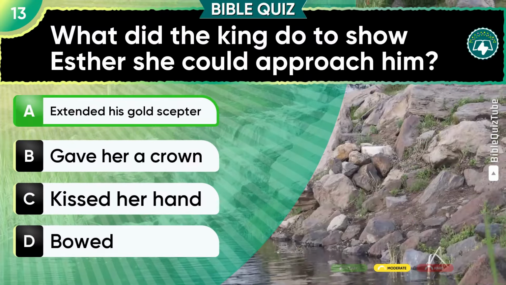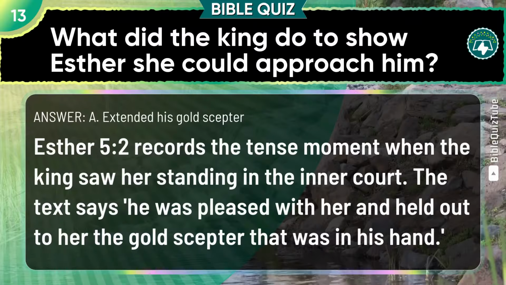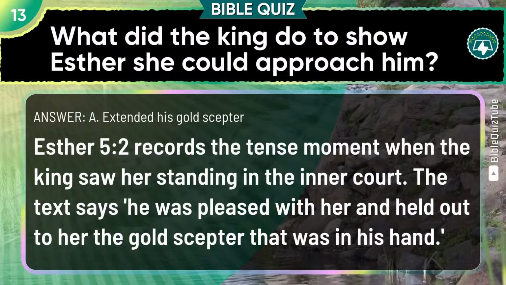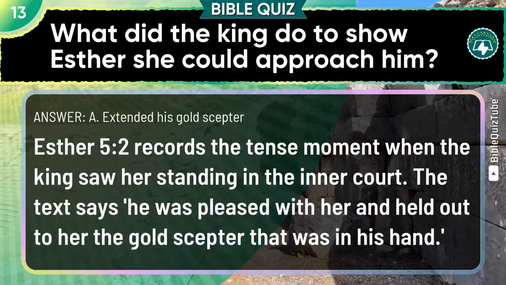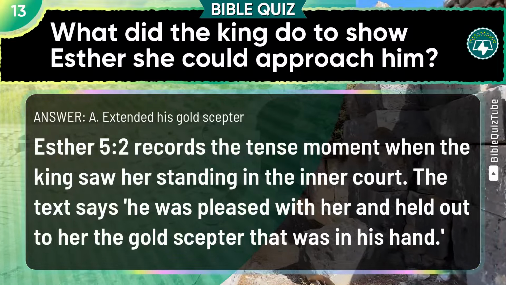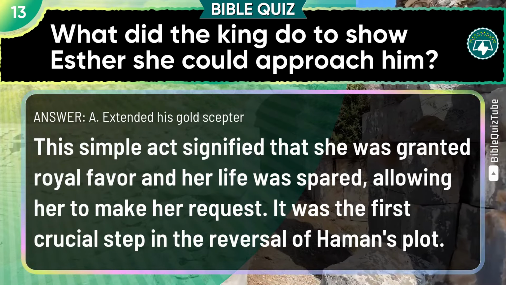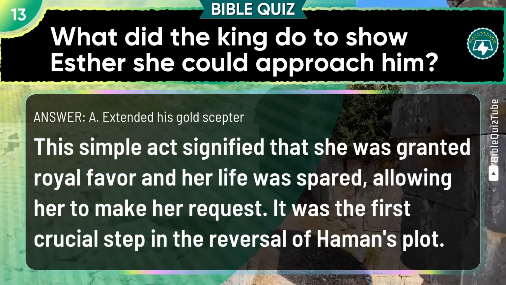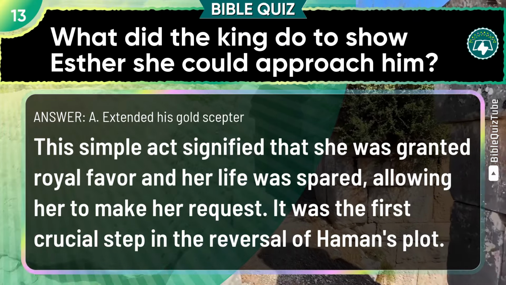Superb. The answer is A. Extended his gold scepter. The explanation. Esther chapter 5 verse 2 records the tense moment when the king saw her standing in the inner court. The text says, "He was pleased with her and held out to her the gold scepter that was in his hand." This simple act signified that she was granted royal favor and her life was spared, allowing her to make her request. It was the first crucial step in the reversal of Haman's plot.